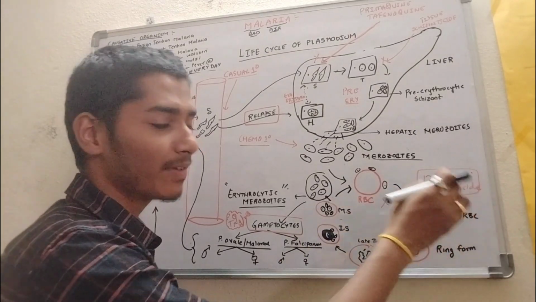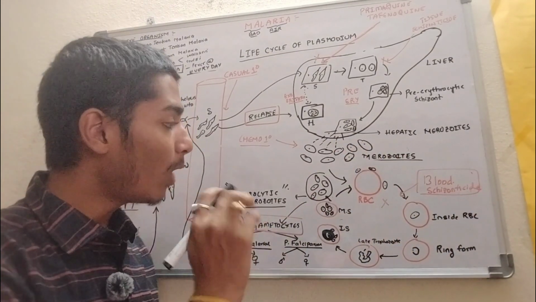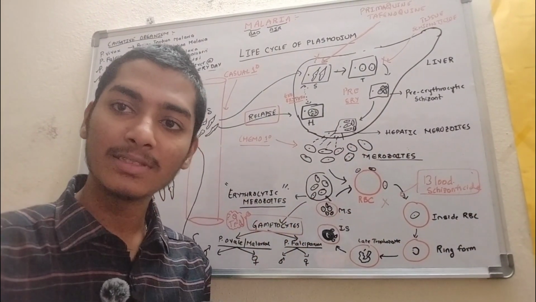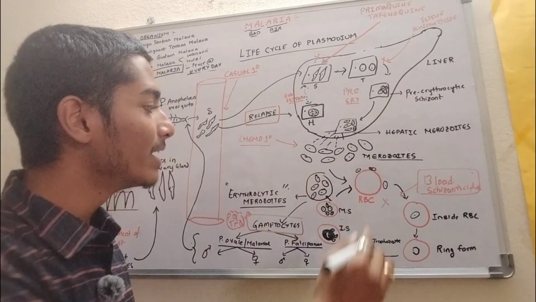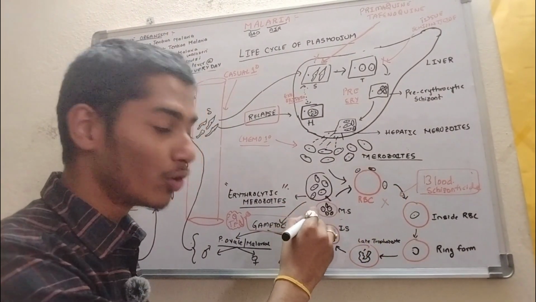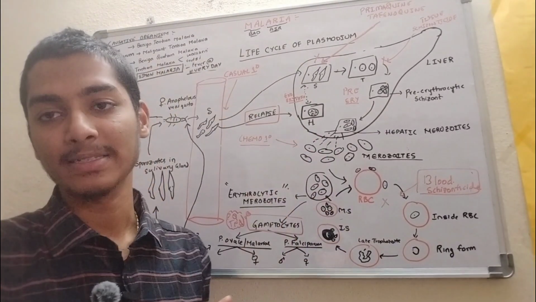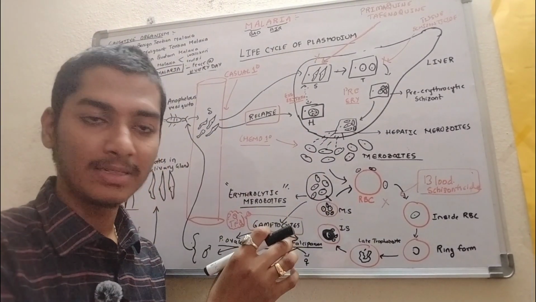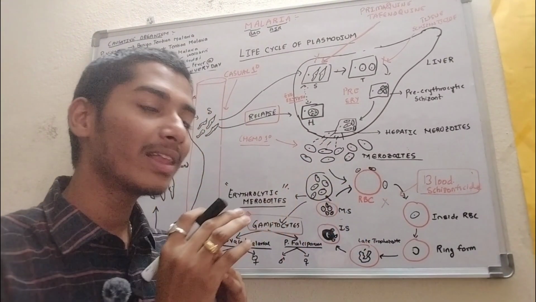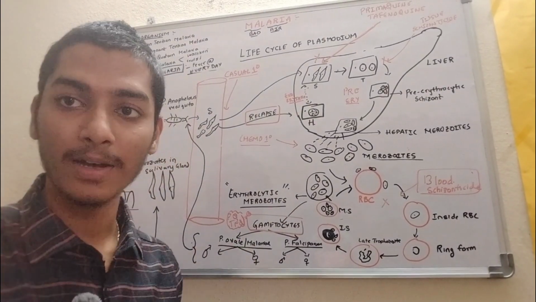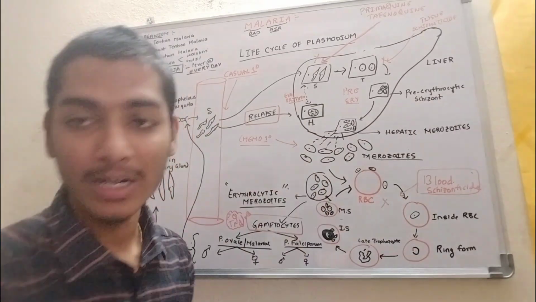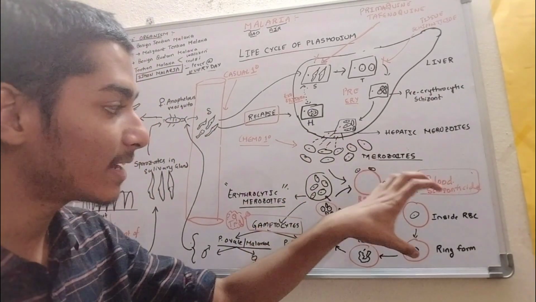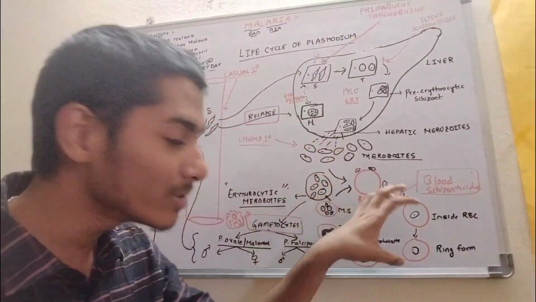This is something very important to discuss here. The clinical features of malaria are due to the rupture of RBCs. All the clinical features which we will see further will be due to the rupture of RBCs. So we have the blood schizonticides, which inhibit the rupture of RBCs, that is, which inhibit the erythrocytic cycle.